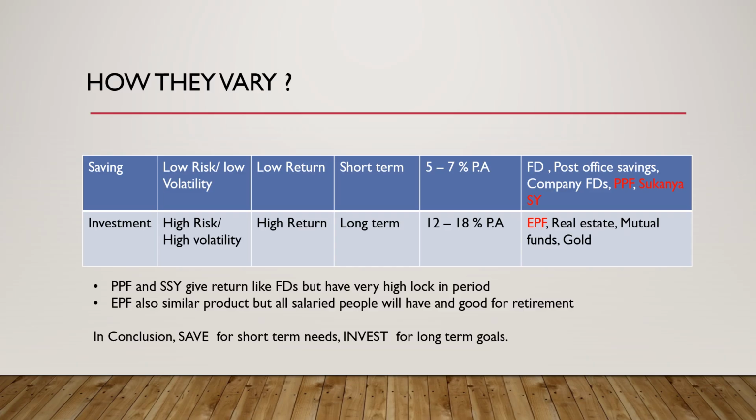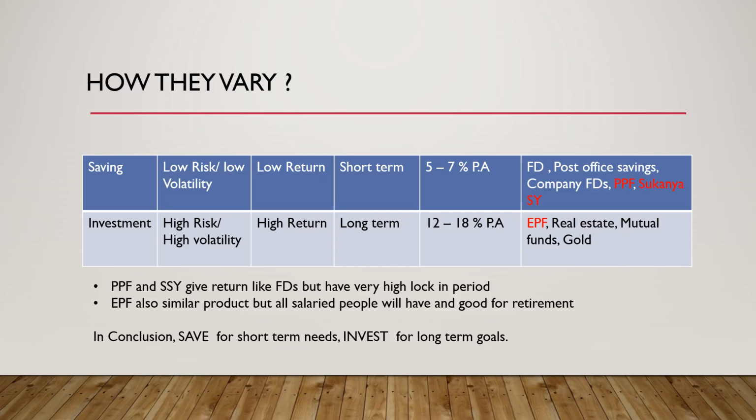Say now gold is 1 lakh per 10 gram. In another 15 days or 1 month, it may become 95,000. But in the long term, after 10 years, it may give you around 12% annualized return.